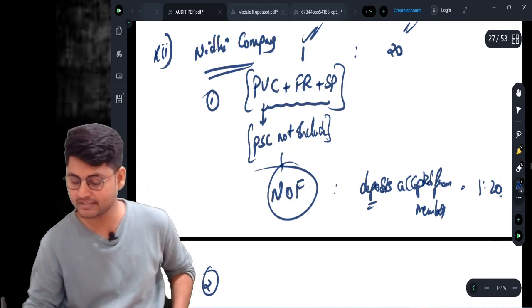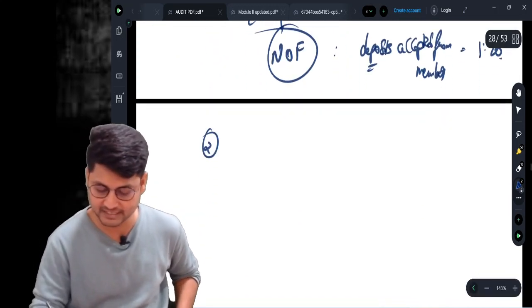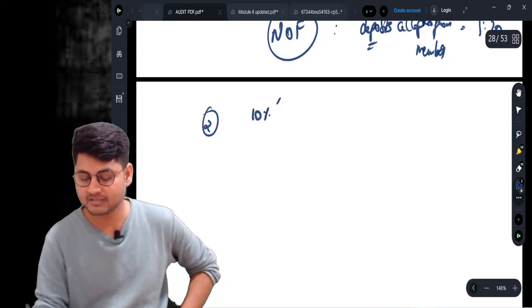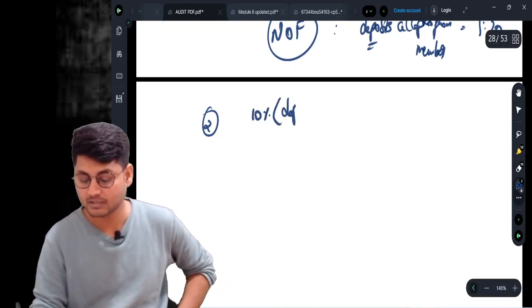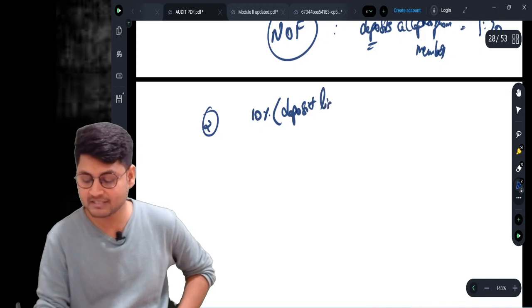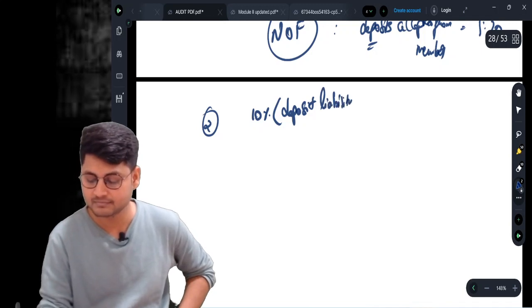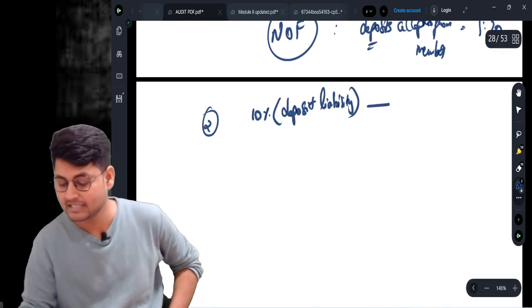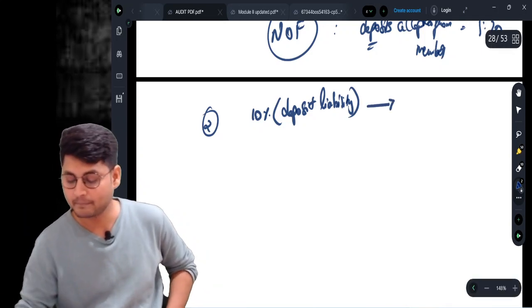Okay, net owned funds to deposits 1:20. Come to the second point, that 10% of deposit liability. What is deposit liability? These are the deposits accepted from members. Okay, 10% of deposit liability shall be maintained with